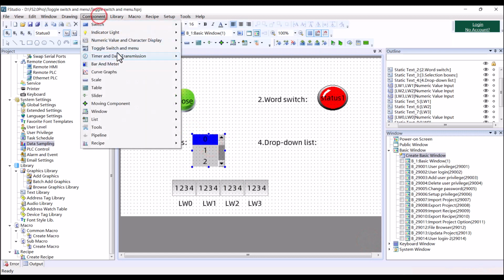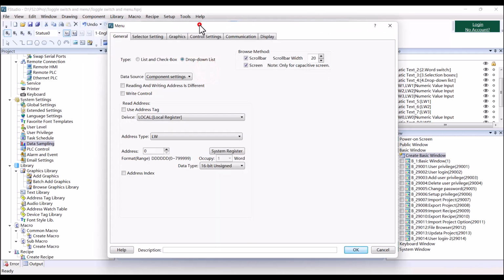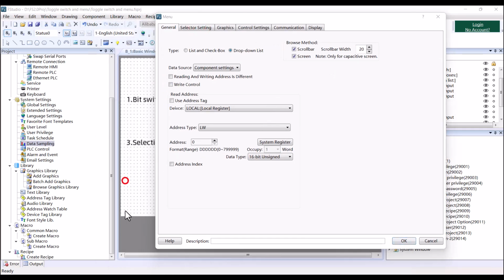The last one is the drop-down list. And the address we set to LW3. Here we can choose a different data source, but generally it is for different situations.